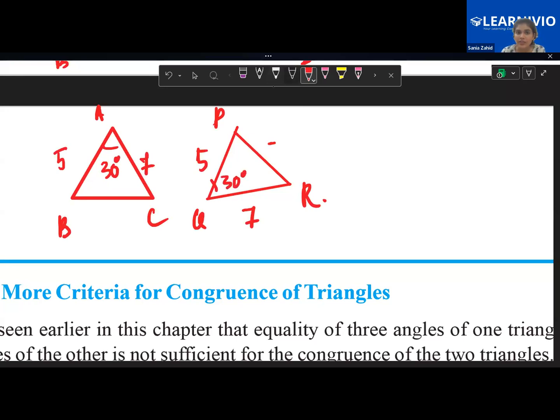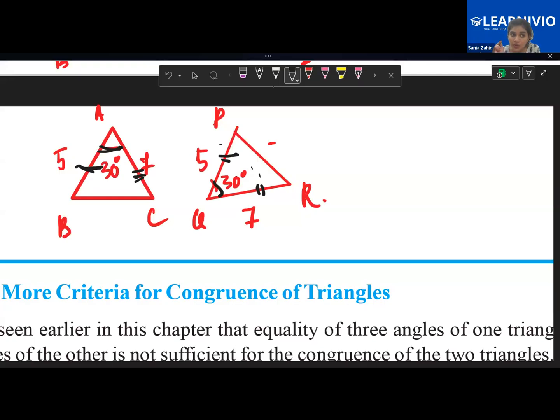So children, what I have over here is this side is equal to this side, and then you have this angle equal to this angle. So you have a side AB equal to PQ, then you have an angle 30 degree, angle A equal to angle Q, and then you have 7 equal to 7, that is AC equal to QR. So you have a side, then an angle, and then a side. So the angle is lying between the two sides.